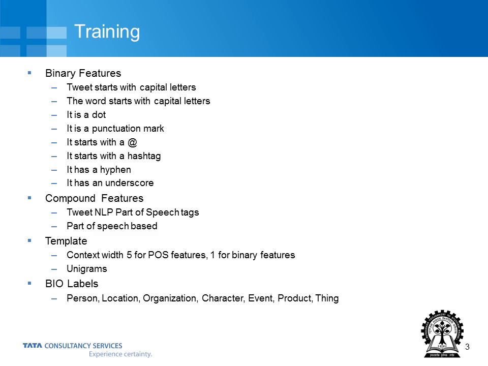While we're training, we take a context window of 5 for the POS features. We tried a context of 3, but 5 gave us better results. For the binary features, just the indication that the feature is there is good enough. And we use unigrams. We are using the CRF as a classifier, where we classify the tweet into the BIO labels, which are B-person, B-location, B-organization, character, event, product, thing, and similarly I and O.